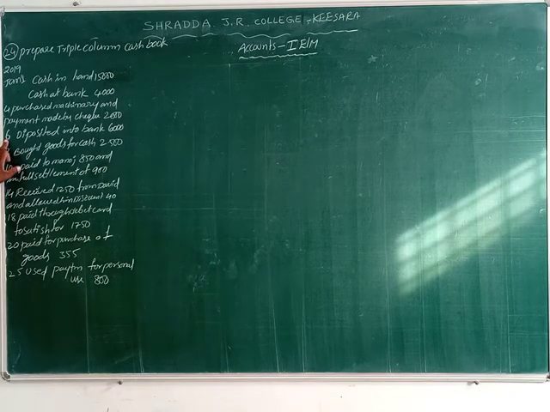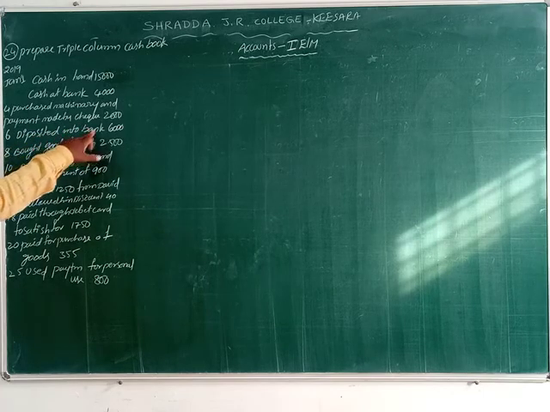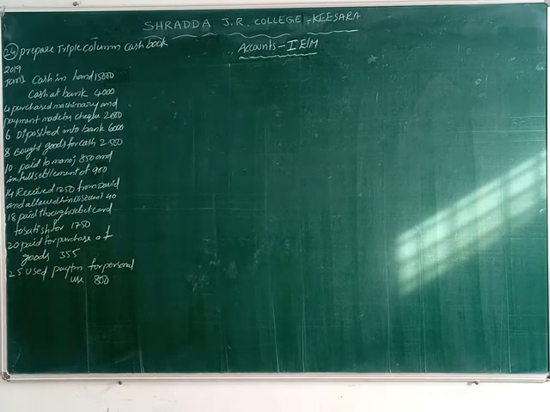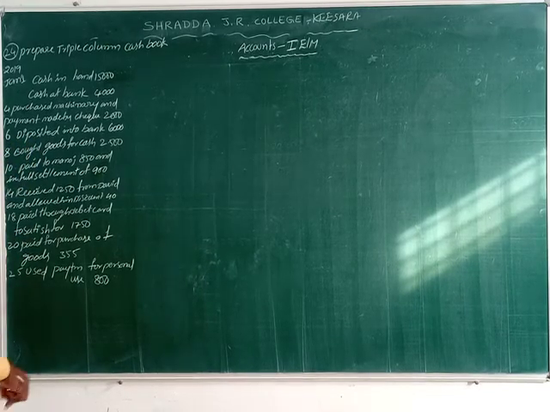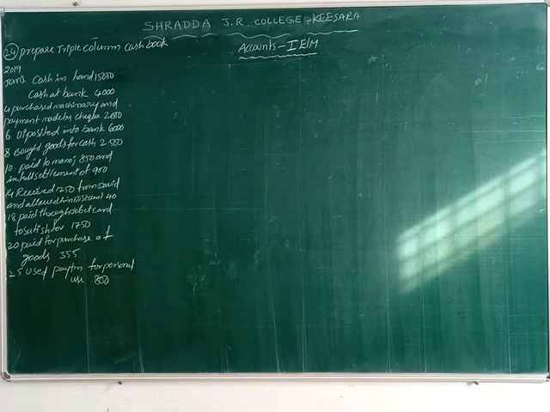Next, on the 6th, deposited into bank 600. What is given? Deposited into bank. What can we deposit here? Cash. So this transaction has both cash and bank. That's why we record it as a contra entry, on the debit and credit side of the same transaction. So the 6th one is a contra entry.